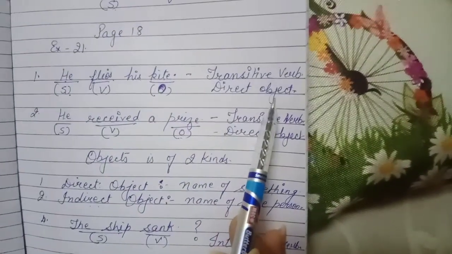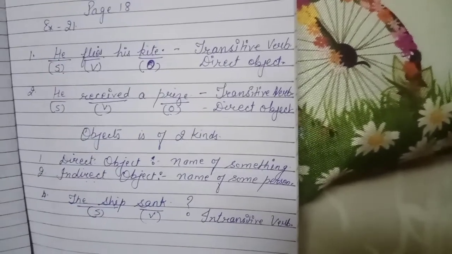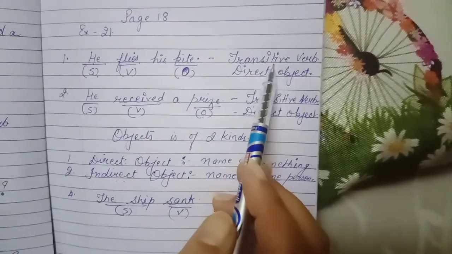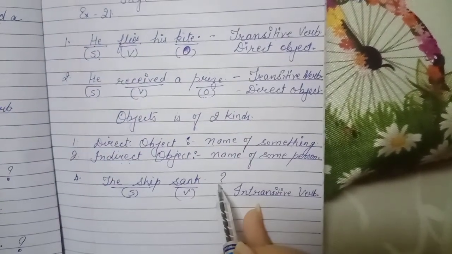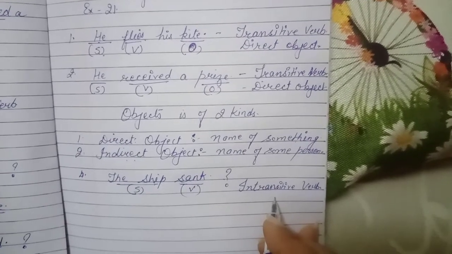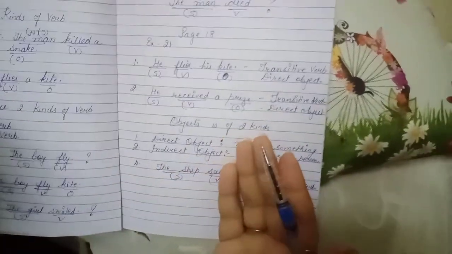Students, remember one thing. You will name the objects only in transitive verbs, not in intransitive verbs, because objects are always present in transitive verbs and not in intransitive verbs. Hope you have understood what are verbs, what are the kinds of verbs, and what are the kinds of objects.